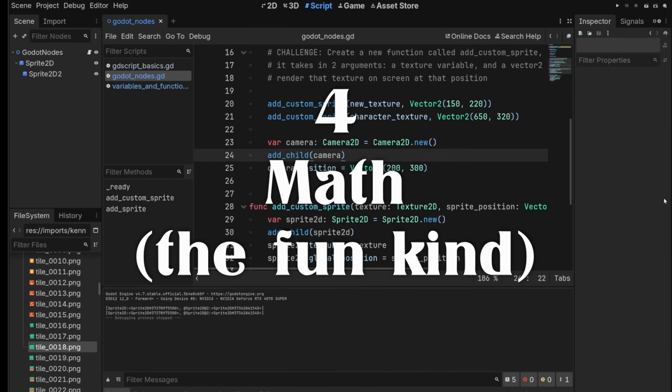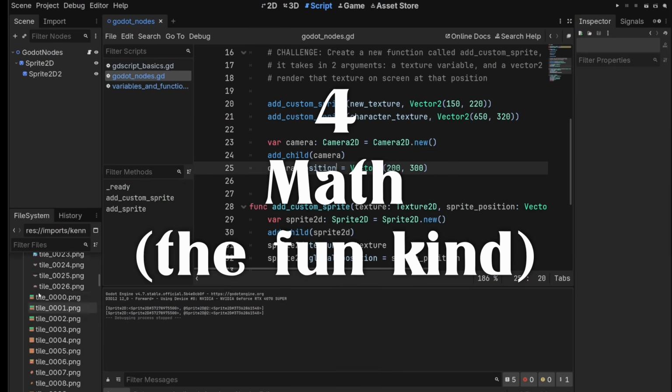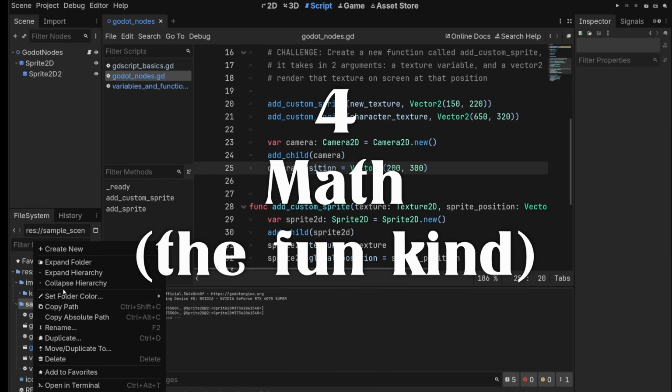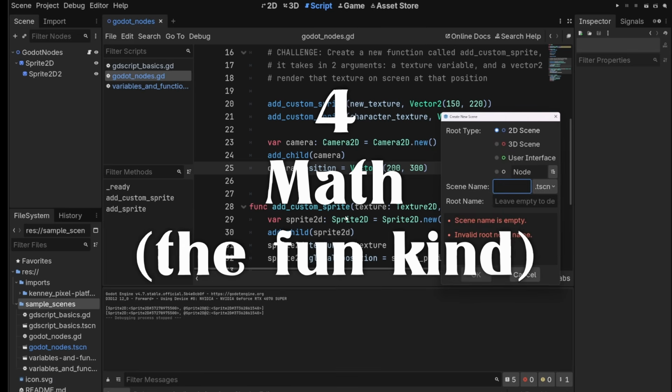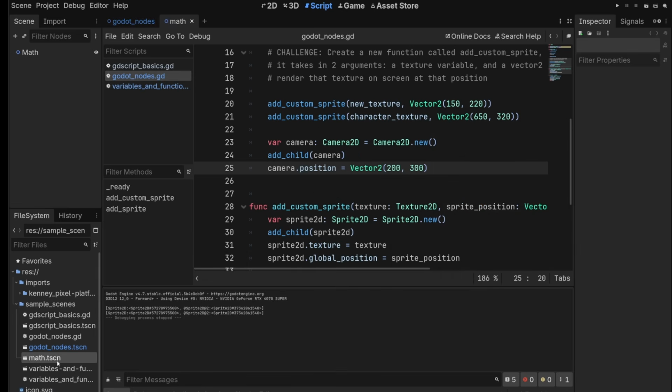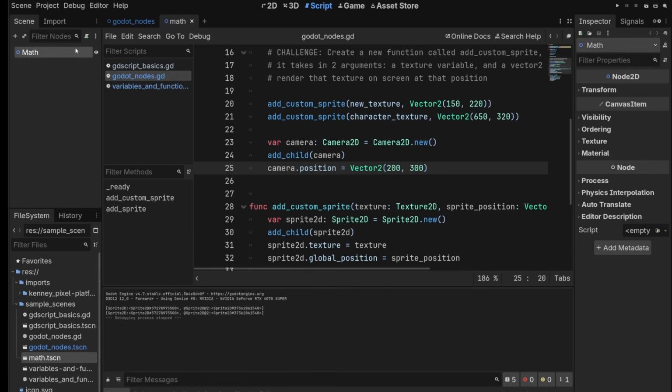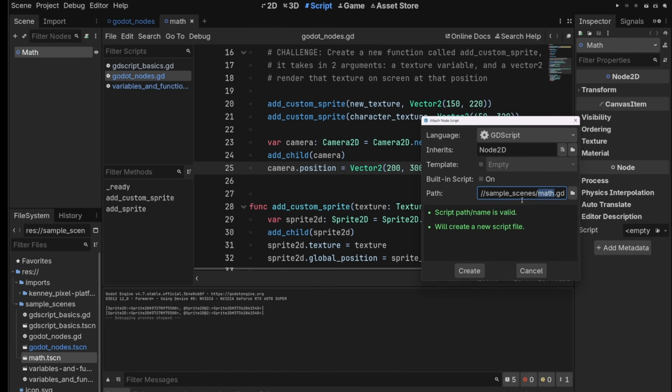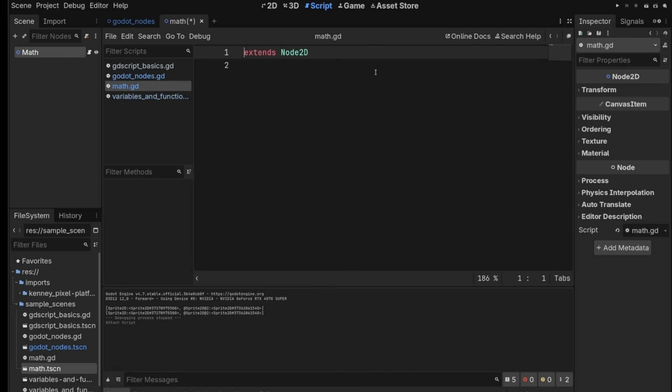Okay, I'm sure you're really excited to talk about math now, so let's make a new scene. We're going to go to sample scenes, right click, create new scene. We'll call it math, and then we'll double click on that to go into it. We will go to select math up here, press create new script, and we will call it math.gd.